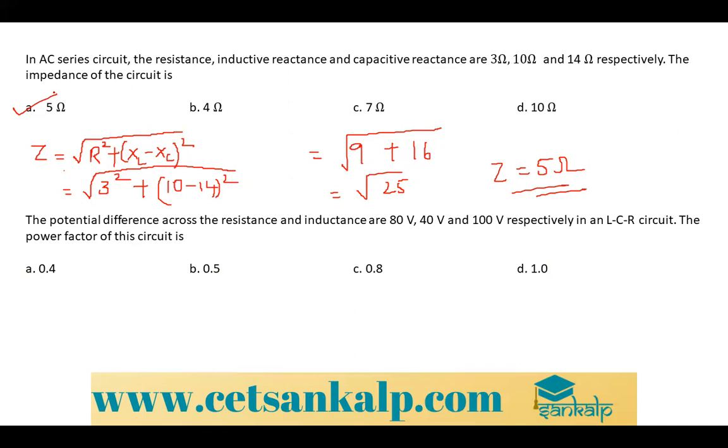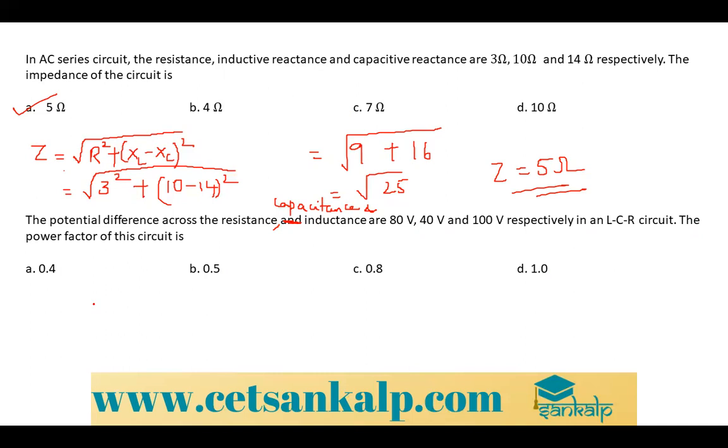Okay. So the next is the potential difference across the resistance, capacitance, and inductance are 80 volt, 40 volt, and 100 volt respectively in an LCR circuit.